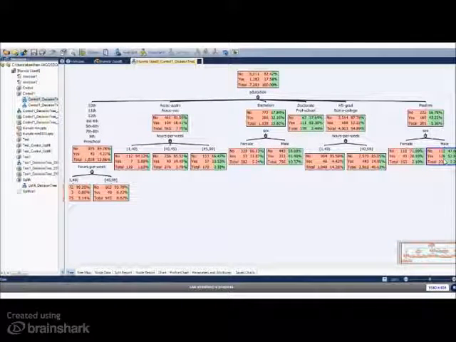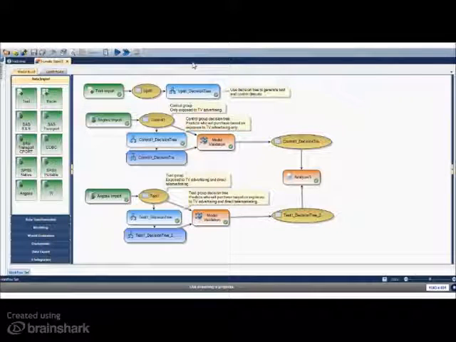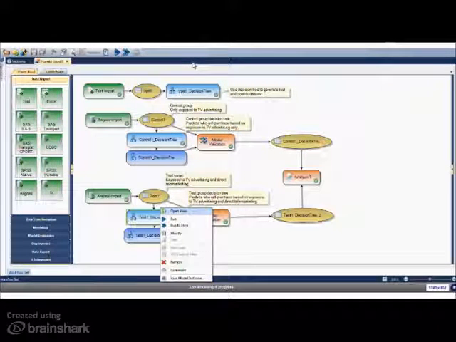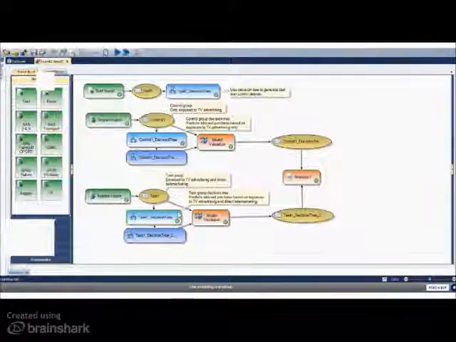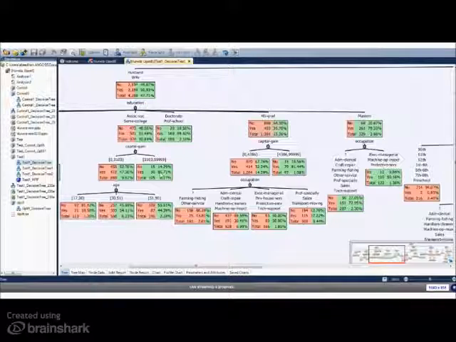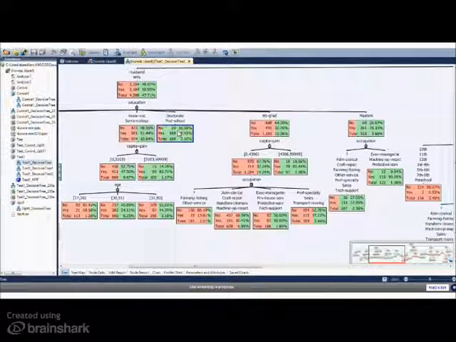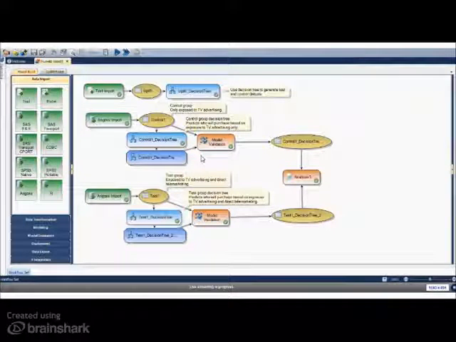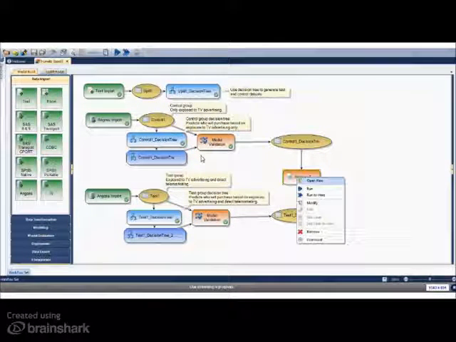I've also built a separate model further down here, which is for the test group. This is predicting the probability that somebody would purchase based upon not only seeing the TV advertising, but also being exposed to a telemarketing campaign. You can see there are nodes where there are groups of people that are very, very likely to respond. We can take these two models and analyze them to see how well they perform. I'm going to show you that now with something called the model analyzer.